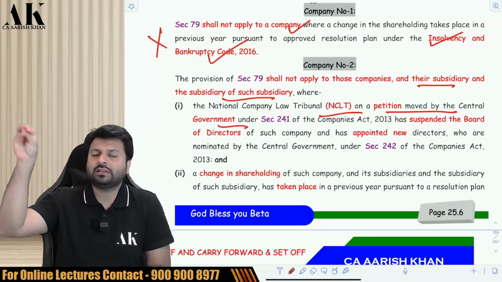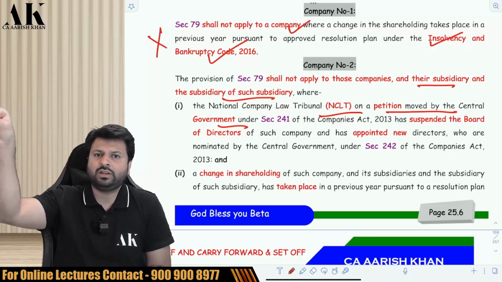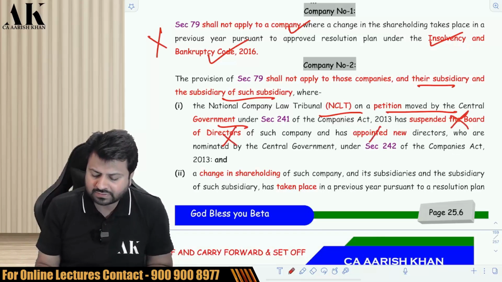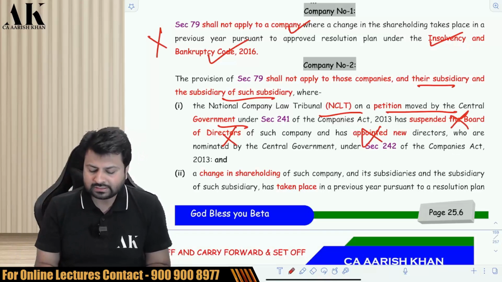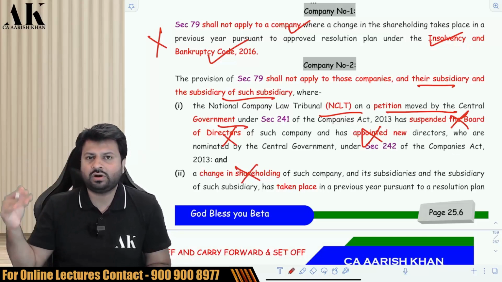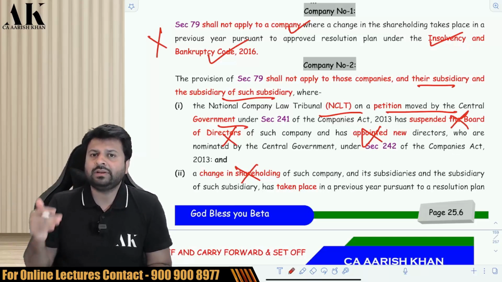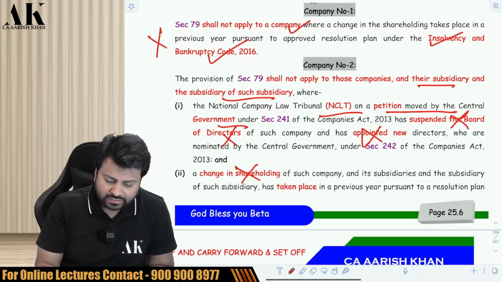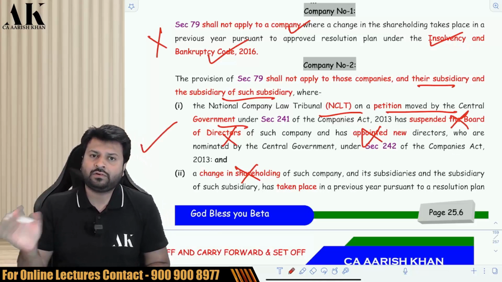So the central government has moved a petition to the National Company Law Tribunal, and the NCLT has suspended the board of directors of such company, has appointed new directors, and has changed the shareholding of the company. So in that case, if the 51% shareholders of that company or its subsidiaries change, they don't have to worry.